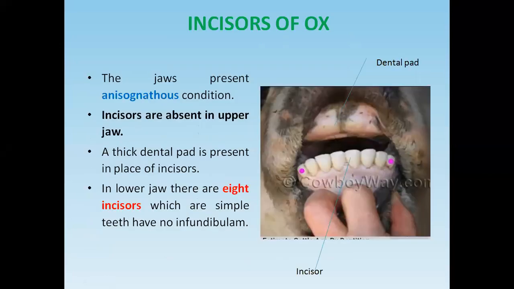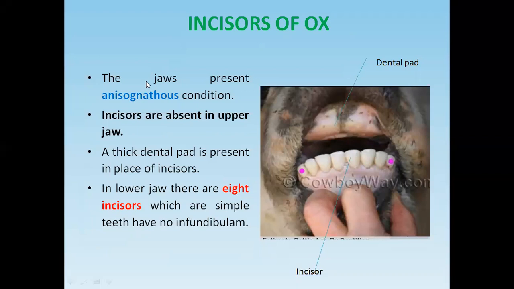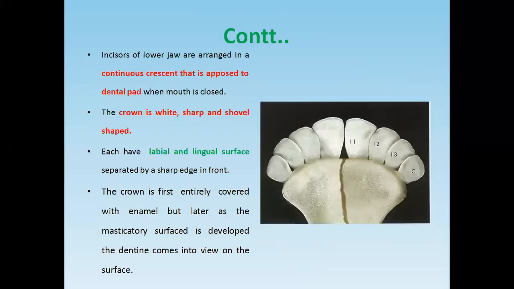Now, first is the incisor of the ox. In the case of cattle, the jaw presents the Nasognathes type of teeth. It means there is a different shape and size in the two jaws. Incisors are absent in the upper jaw. In place of the incisors in the upper jaw, there is a dental pad. In the lower jaw, there are 8 incisors.